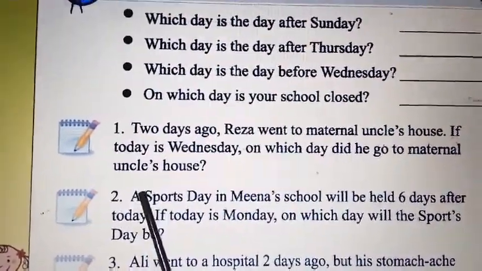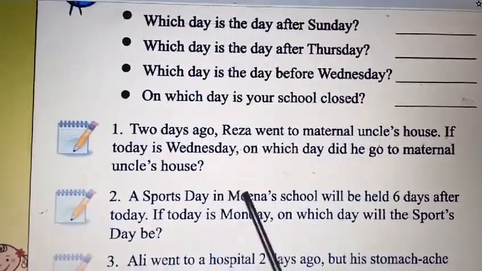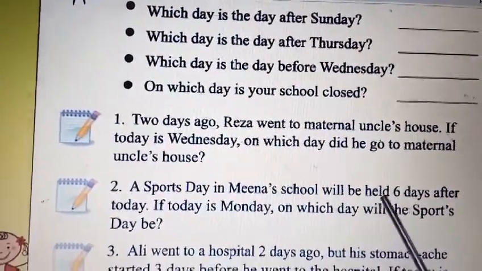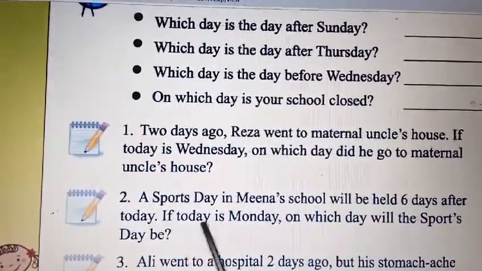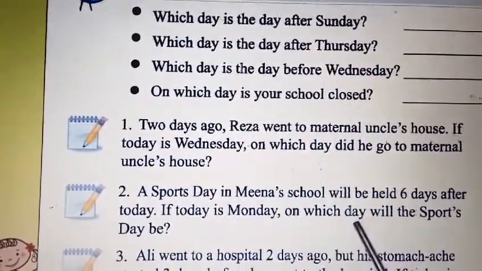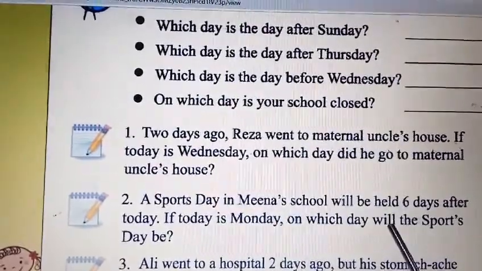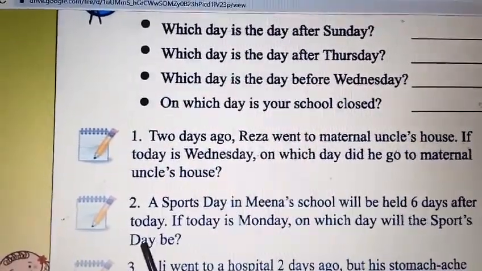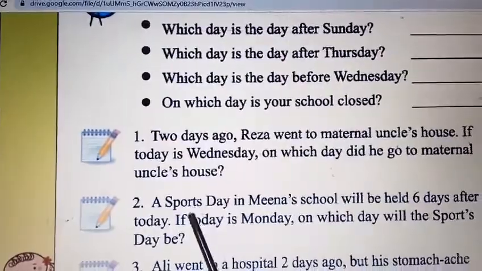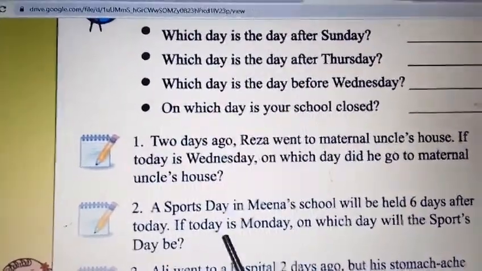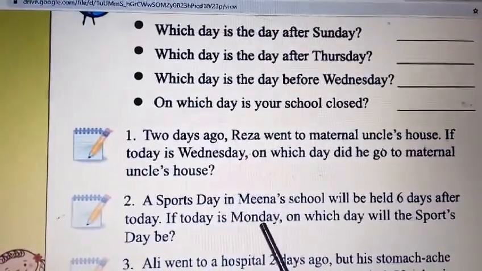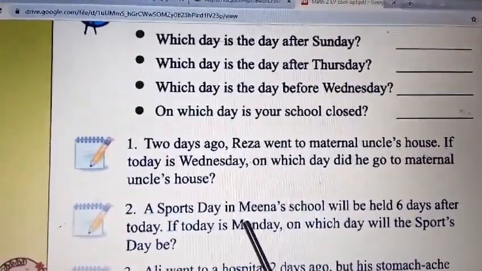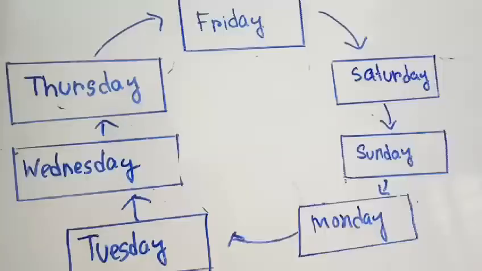Second number question. Sports day in Mena's school will be held 6 days after today. If today is Monday, on which day will the sports day be? So we have to find from today after 6 days. Today is Monday.